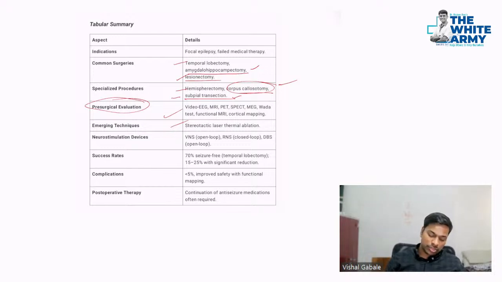The surgical evaluation with the help of video EEG, etc. can be done. Emerging techniques like stereotactic laser thermal ablation are there. Neurostimulation procedures are there like this. Okay, so it has a good success rate, but can also have some complications as well.